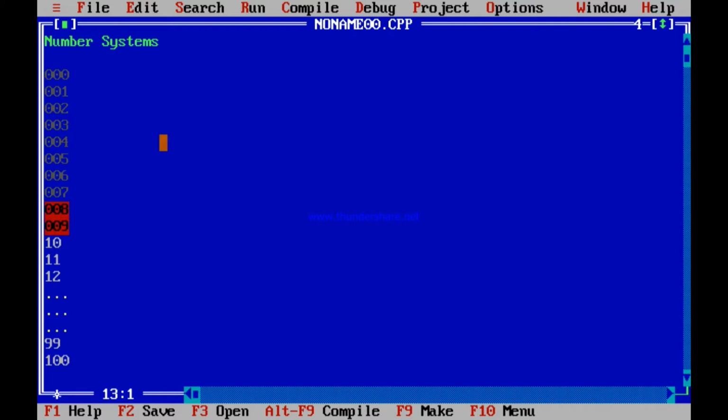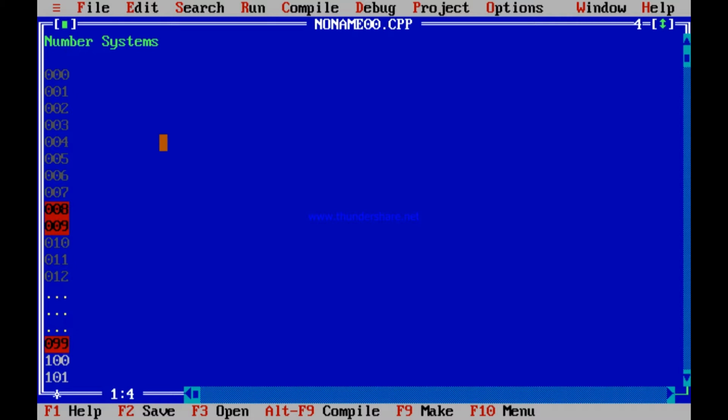And this 10 can be called 010, 11 is 011, 12 is 012, and so on, until 099. Then comes 100, then maybe 101, then 102. These are the numbers one after the other.